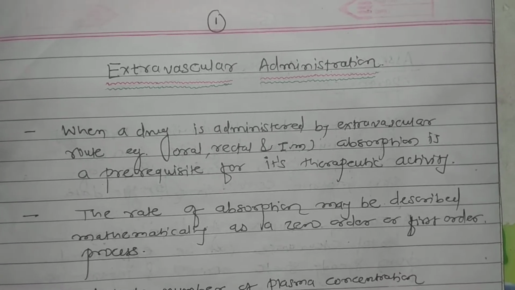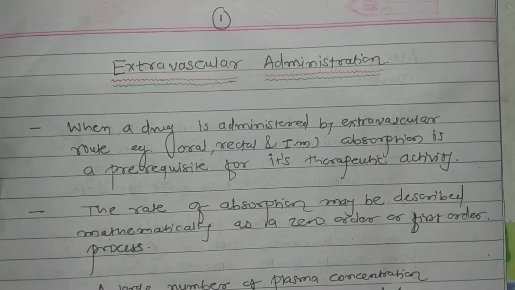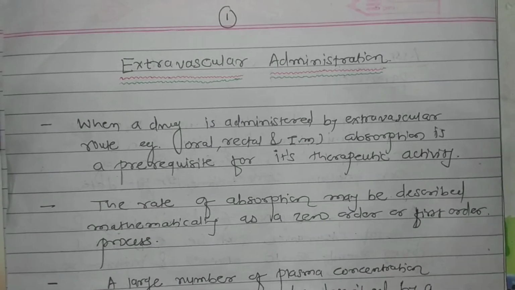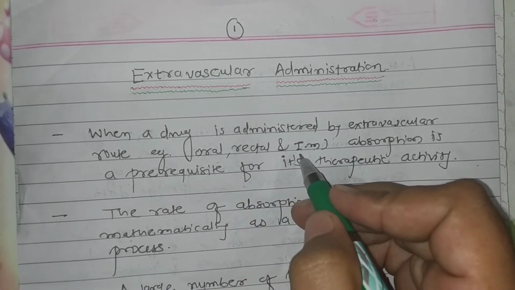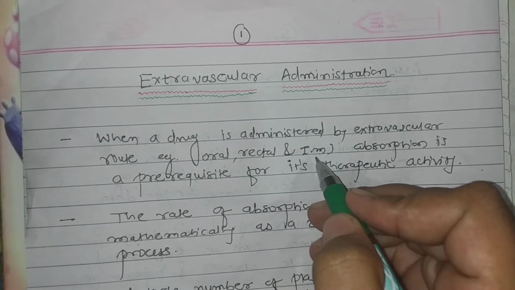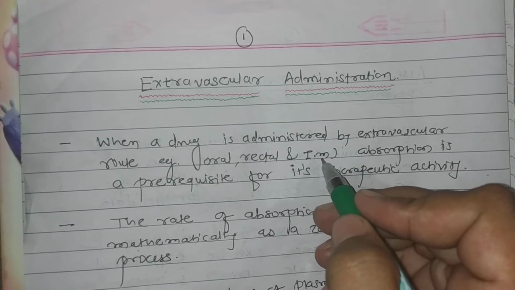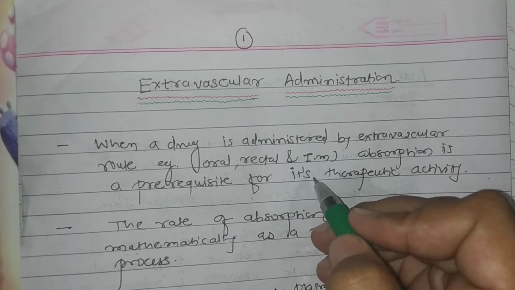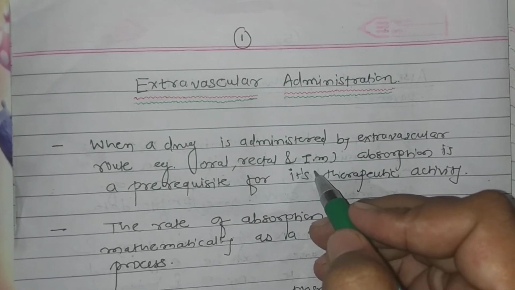In this video, we will study the absorption of drug after the administration by extravascular route. The route may be oral route, rectal route, or it may be an intramuscular route. But when the drug is administered by this route, the absorption is the prerequisite for its therapeutic activity. Means absorption is the important factor.